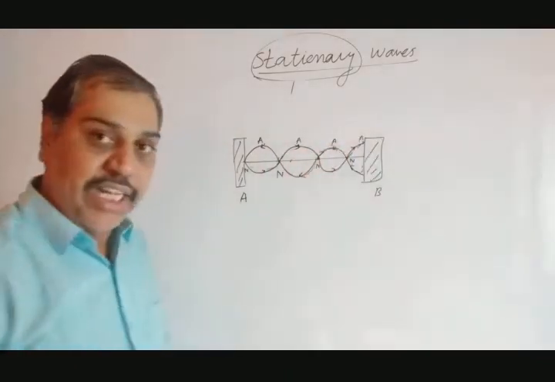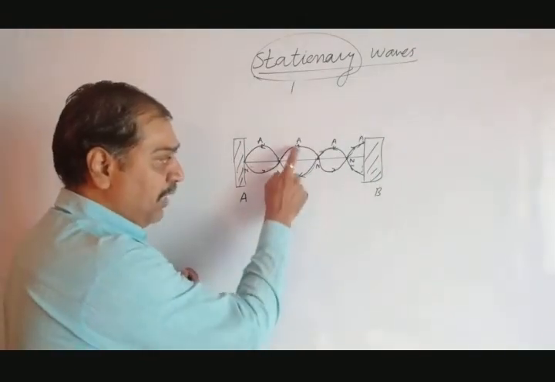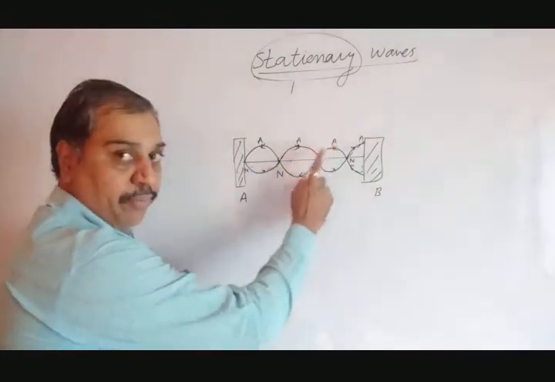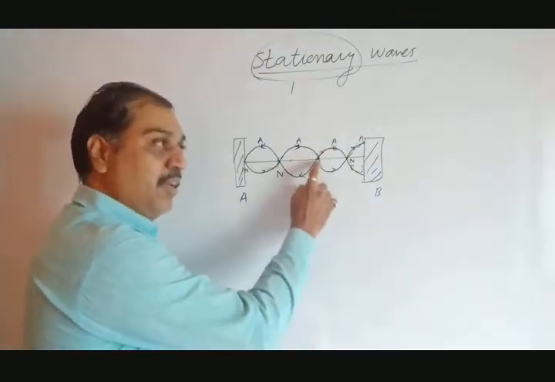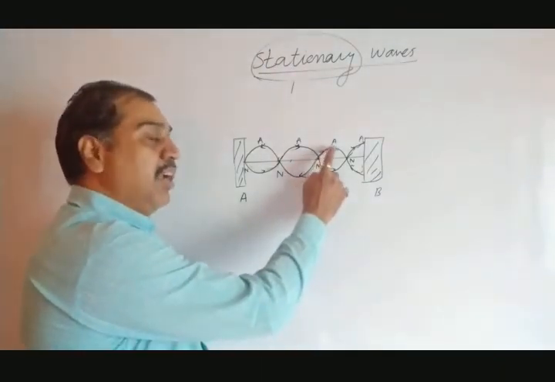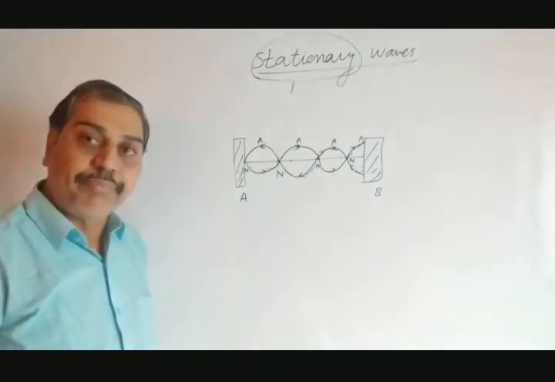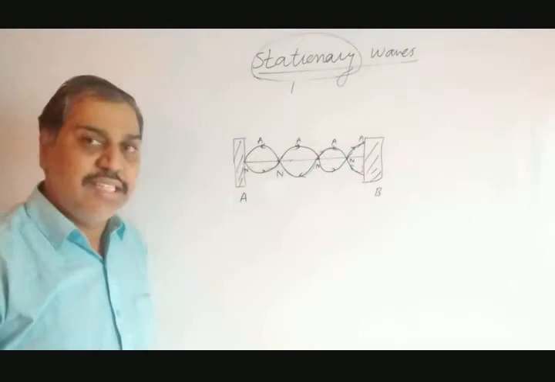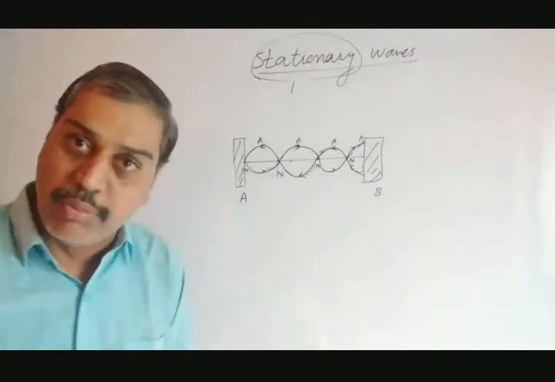So in a stationary wave, there is an alternate formation of node, antinode, node, antinode. A node is a point where two waves meet together having zero amplitude or displacement. An antinode is a point where the amplitude of vibration of the particle is maximum. That is said to be an antinode. This is said to be a node. I hope you got this.